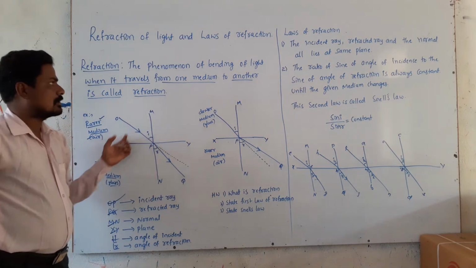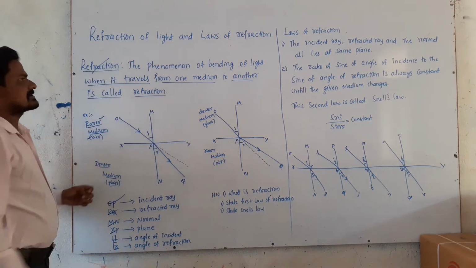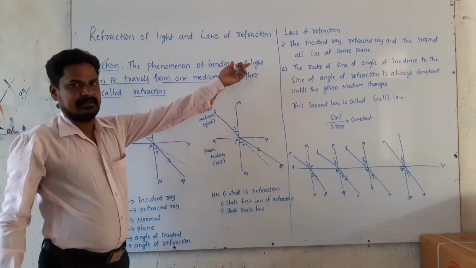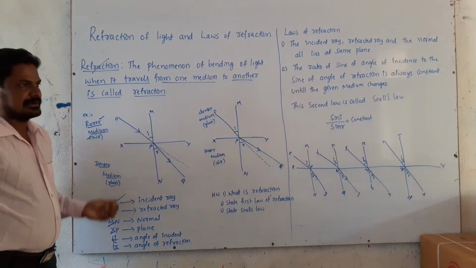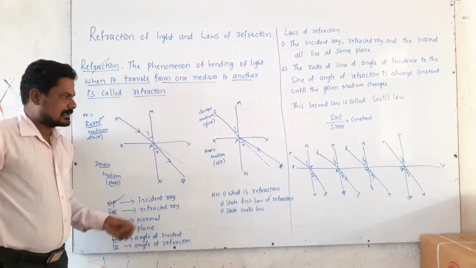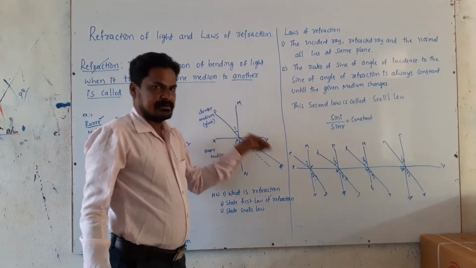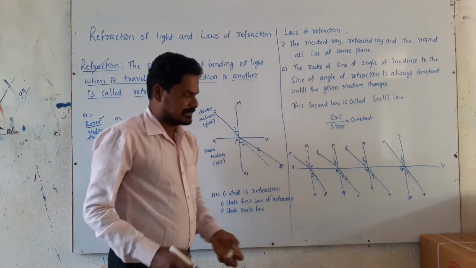So this is about refraction. Refraction means bending of light. When it travels from rarer to denser, it bends towards the normal. When it travels from denser to rarer, it bends away from the normal.